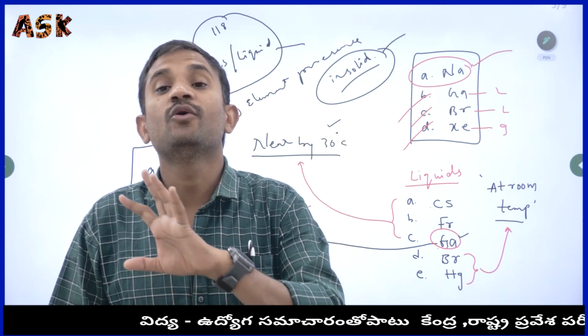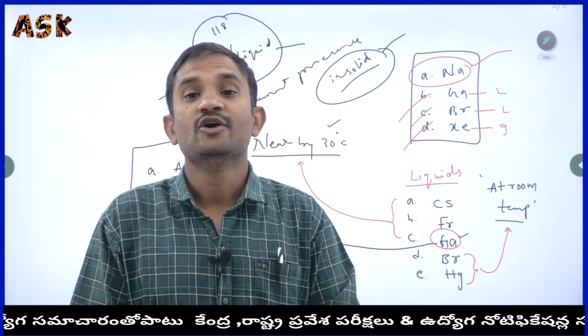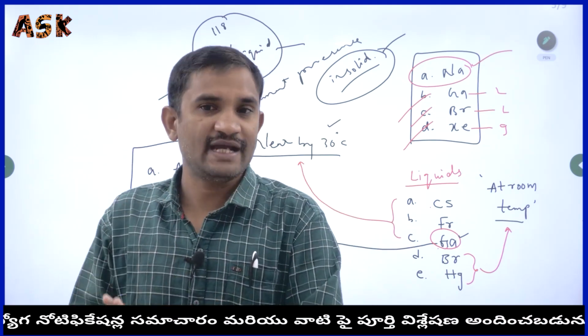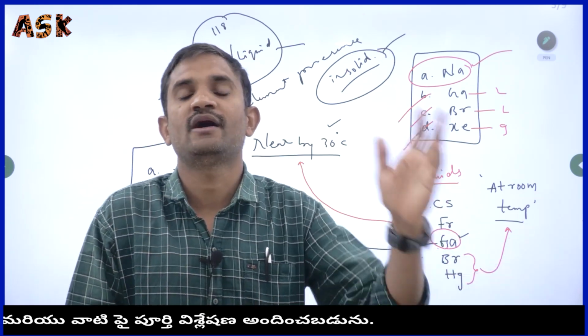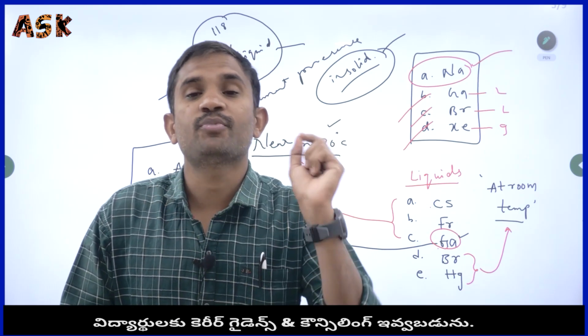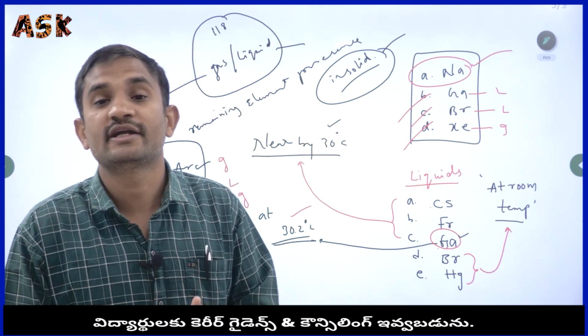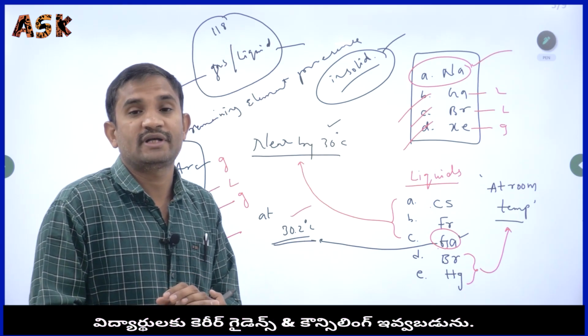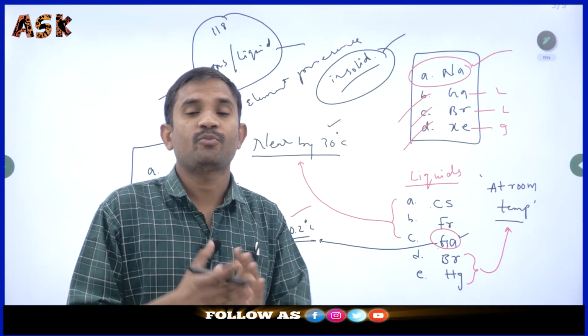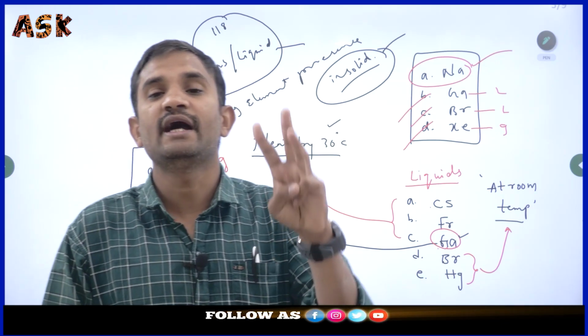No, they don't have the same properties. The solid state differs from the liquid, the liquid state differs from the gas, and the gas state differs from the solid. That's why they will not have the same properties; they have different kinds of properties. Now let us discuss the various properties of solids, liquids and gases.